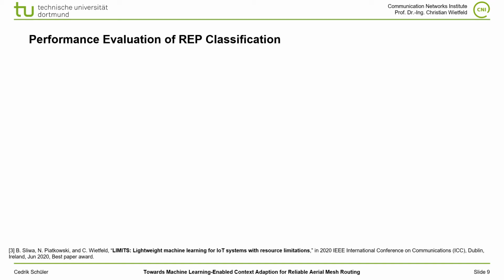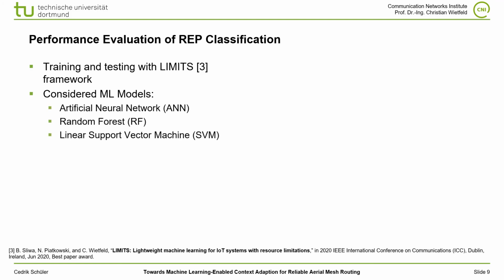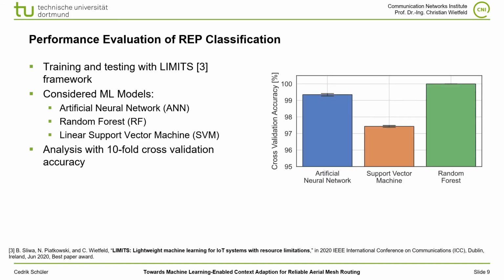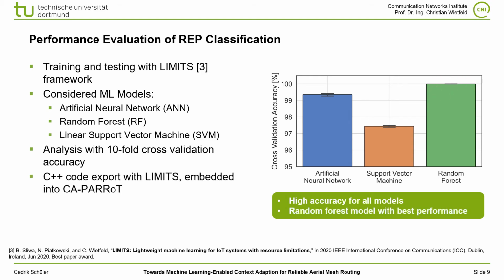First, we evaluate the quality of our proposed REP classification. The training and testing was done with the LIMITS framework, and here we considered 3 different machine learning models, which are artificial neural networks, random forest, and linear support vector machines. On the right, we see the 10-fold cross-validation accuracy. We see a high accuracy for all considered models above 95%. However, the random forest model here shows the best performance and is therefore exported as C++ code from LIMITS and embedded into the CA-PARRoT simulation model.